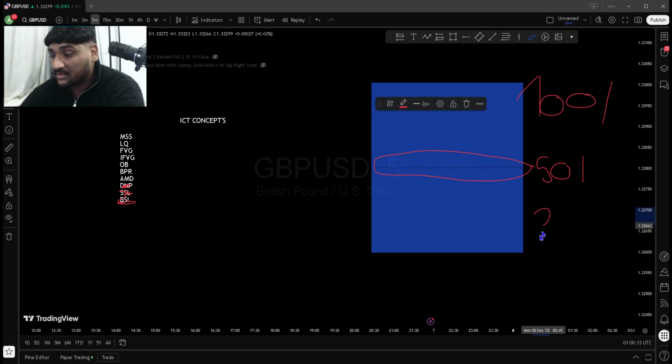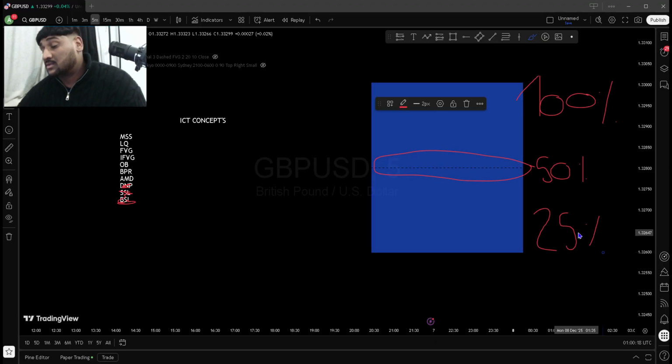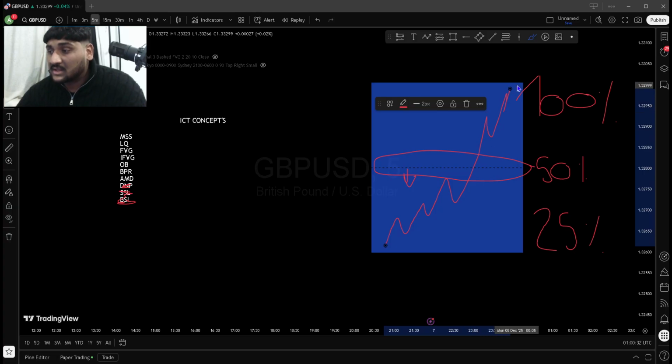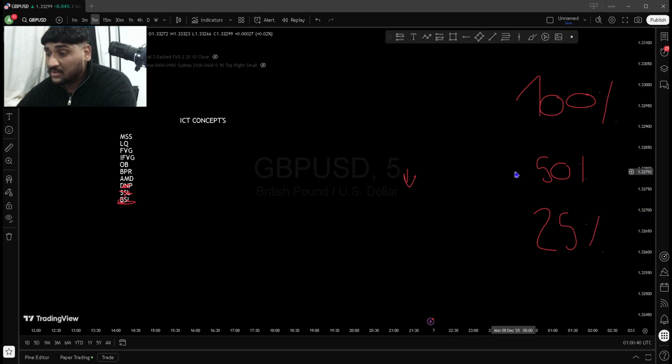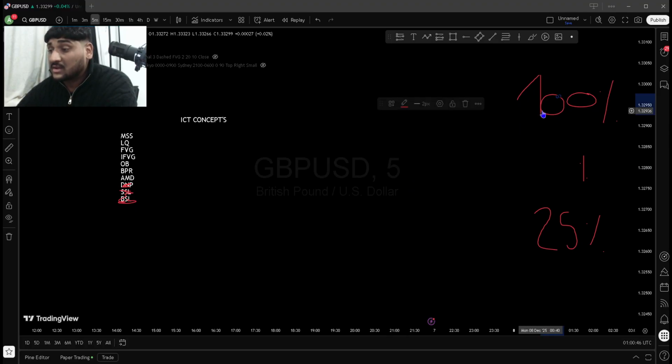Whenever this is the 25%, you want to buy in discount, you want to buy below this 50%. It has to be below this 50%. So if you buy here, you can take profits at the premium here. This is how you mark your premium and discount. Let me remove everything and show you a live example, because it's a little bit difficult to understand, but trust me, it gets easy once you get it.